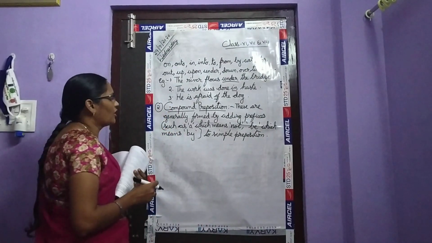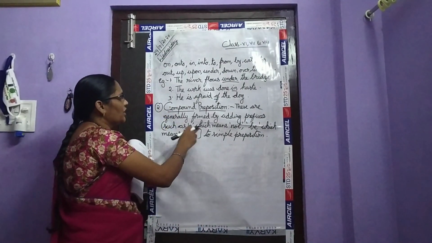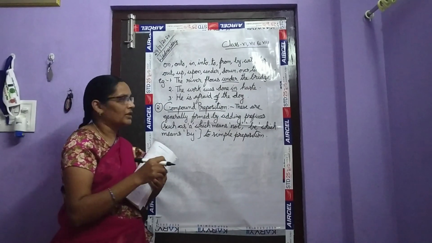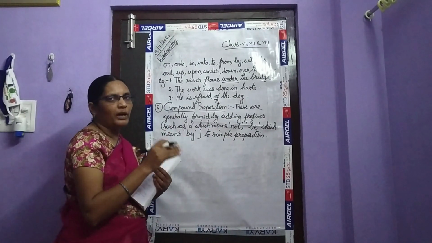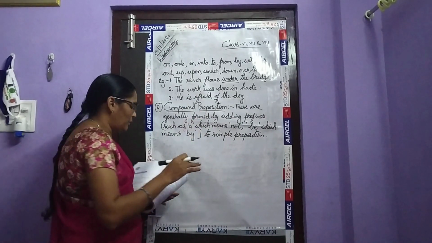Okay children, what is a compound preposition? These are generally formed by adding prefix a, which means not, b, which means by, to the simple preposition.